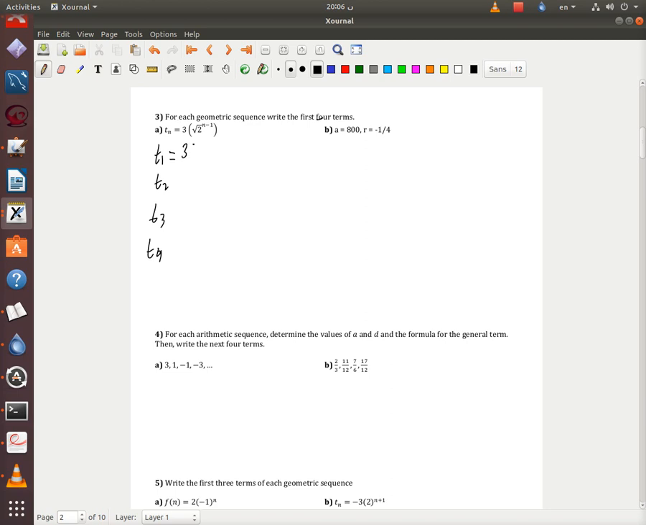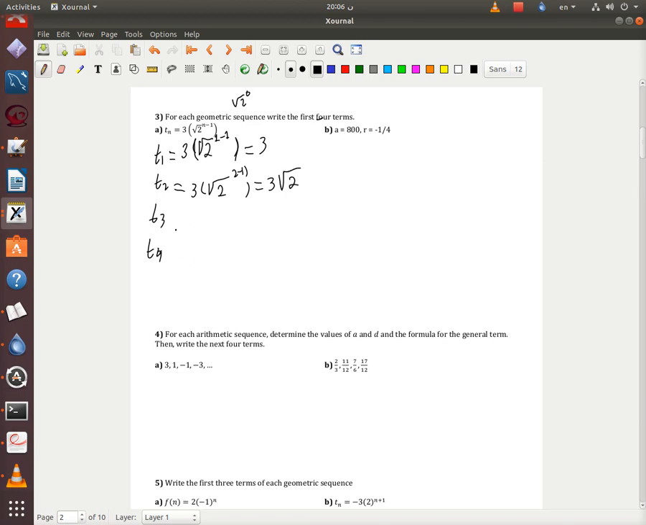I already have the formula on here, so I'm gonna have 3 times the square root of 2 to the power 1 minus 1. The square root of 2 to the power 1 minus 1 is literally square root of 2 to the power 0, and everything to the power 0 is 1. So all of this bracket is going to be 1, so 1 times 3 is 3.